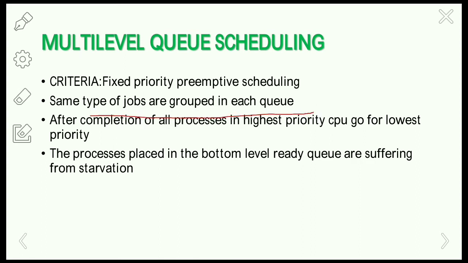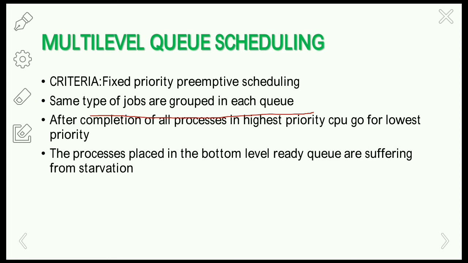After completion of all the processes in the higher priority queue, the CPU will go to the next level priority queue and execute all the processes there. So it will execute the processes in each and every queue step by step, starting from the highest priority to the least priority.